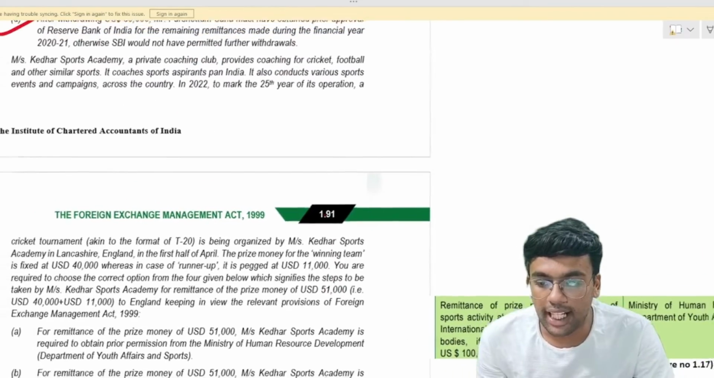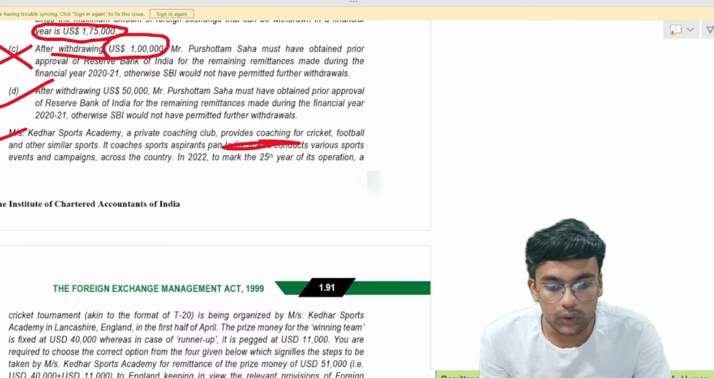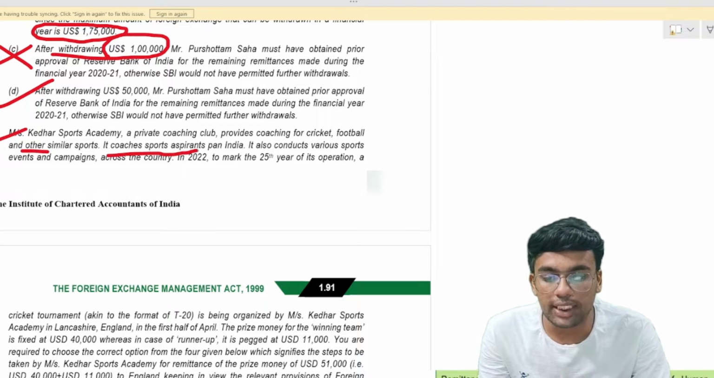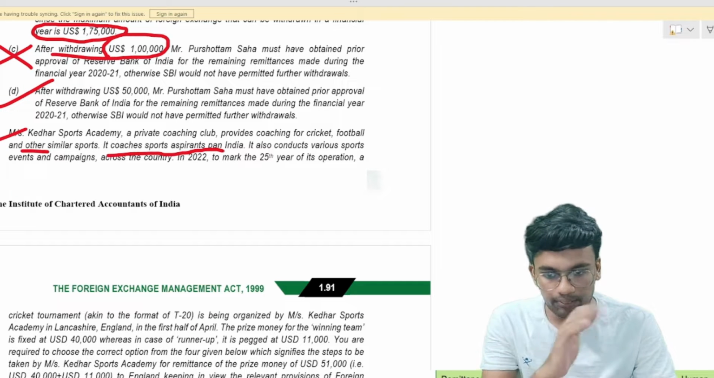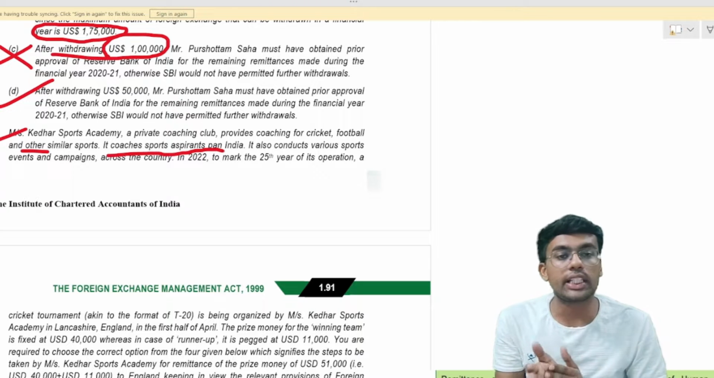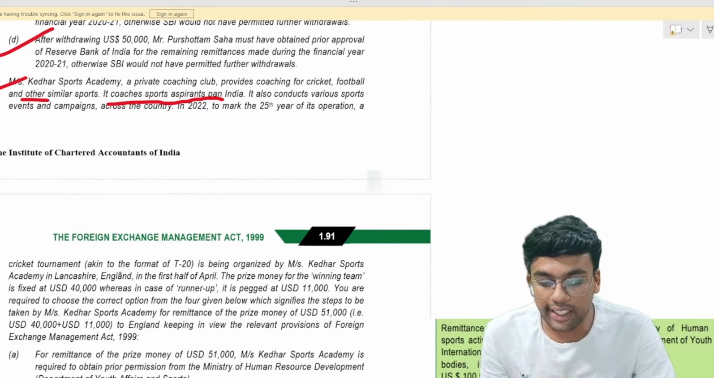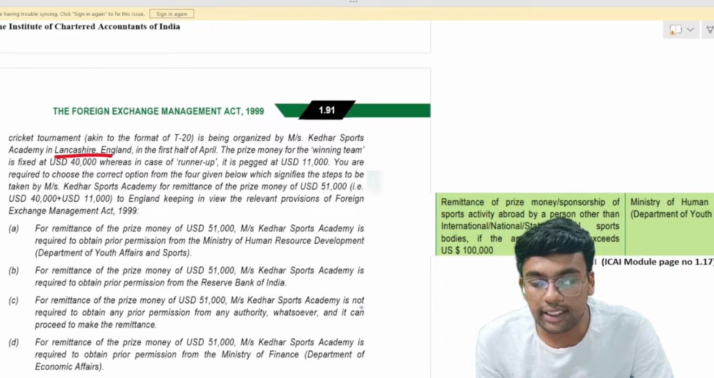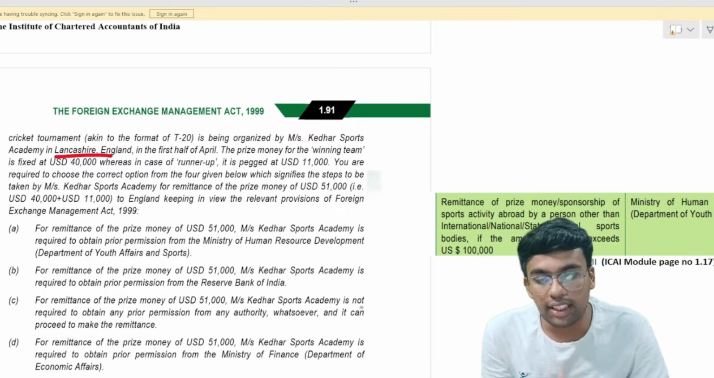Okay, Mr. Kedar Sports Academy, a private coaching club, provides coaching for cricket, football and other similar sports. It coaches sports aspirants pan India, in the entire India they provide coaching services. It also conducts various sports events and campaigns across the country. In 2022, to mark the 25th year of its operations, a cricket tournament, in T20 format, is being organized by Kedar Sports Academy in Lancashire, England. They are holding a sports event in the first half of April.